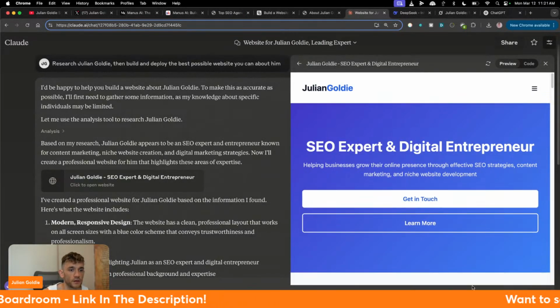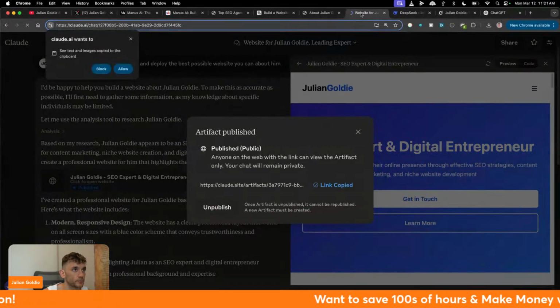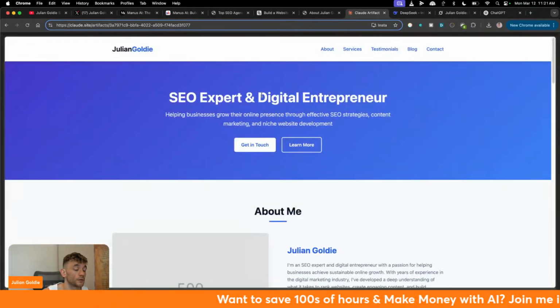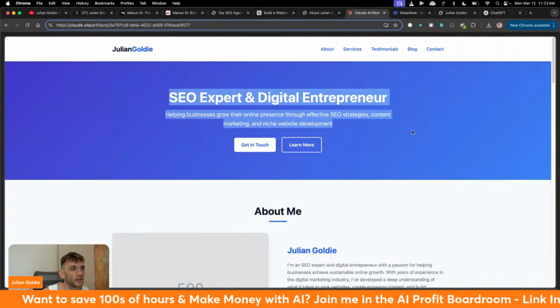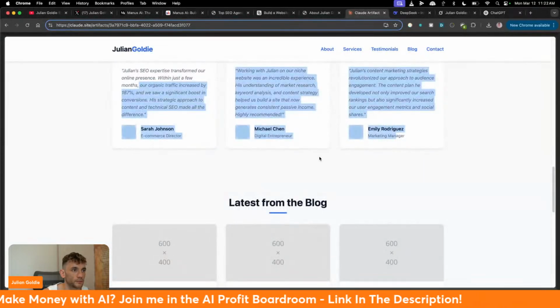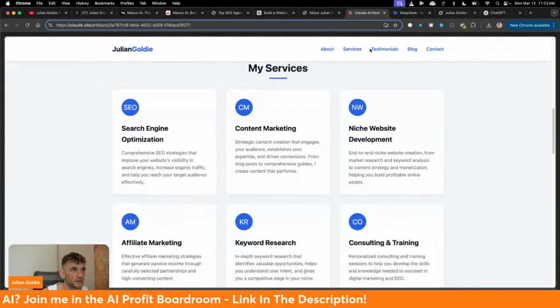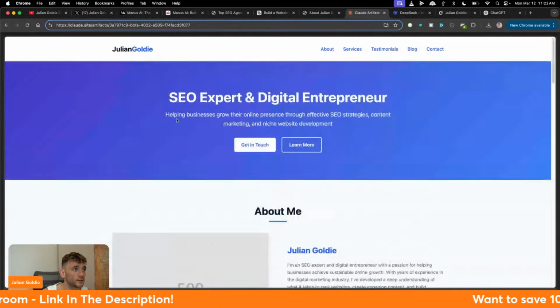All right, so if we open this up, let's actually publish it, and then we can check out the website. So here's the result from Claude. Not bad at all. The design is still a little bit basic and average. It's also made up loads of testimonials that aren't real. And additionally, it doesn't have separate pages. But it's not bad. Don't get me wrong. Like, that is not bad at all.